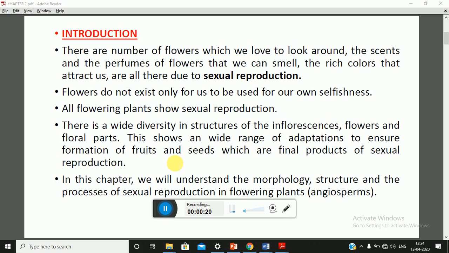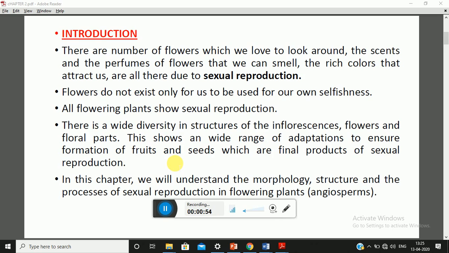Now, students, as you know, reproduction is a process of formation of new individuals from pre-existing organisms. If you see lower organisms, they undergo reproduction by asexual method, that is by fission or by budding, whereas in higher organisms, reproduction takes place by the sex organs. Plants also show two types of reproduction, that is asexual reproduction as well as sexual reproduction.